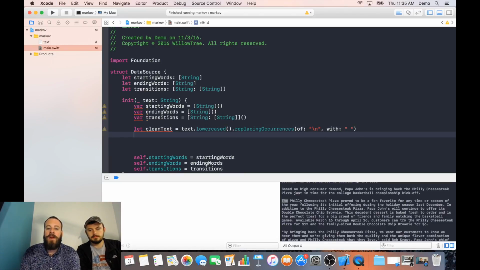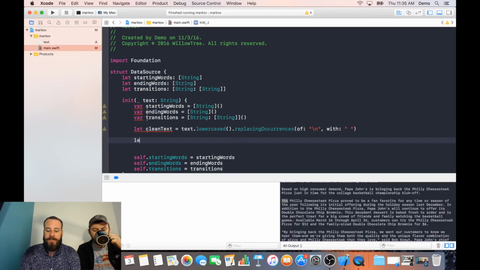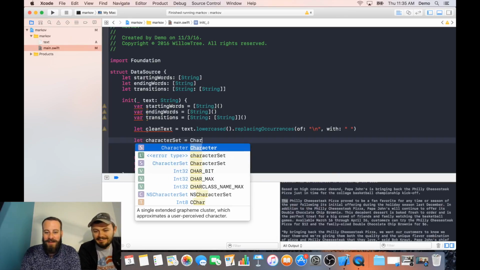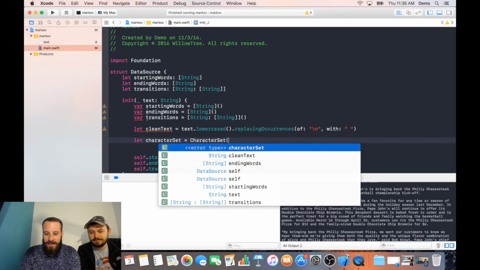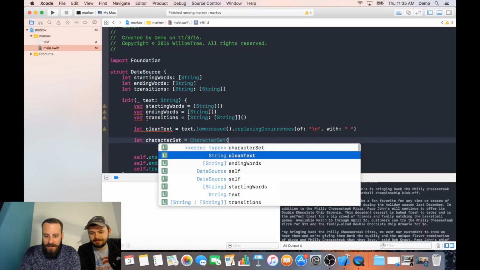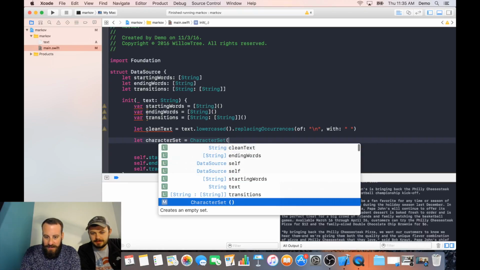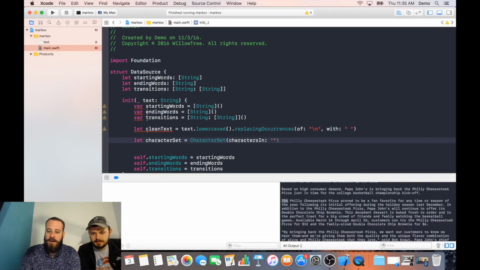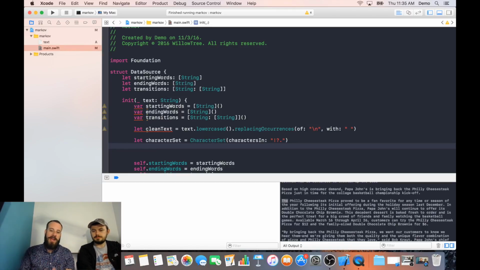So now what we want to get is sentences, right? What defines a sentence usually? It ends in a period, exclamation point, or question mark. Something of that set. So let's go ahead and make a character set that represents punctuation. There we go. So let's call it exclamation point, question mark, and period. So these will be the end of a sentence.